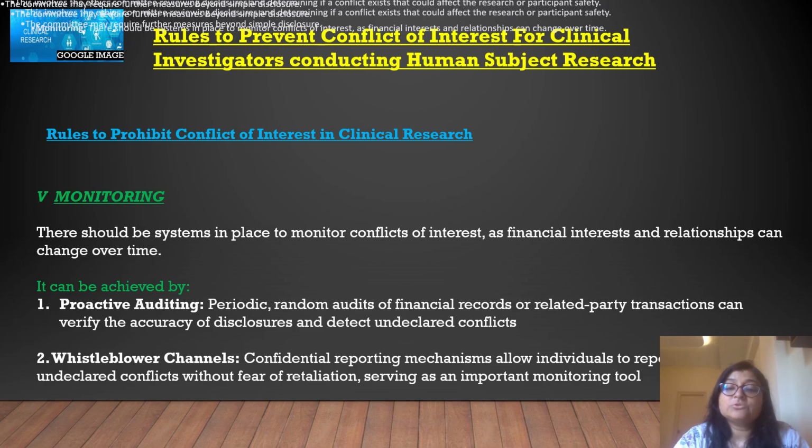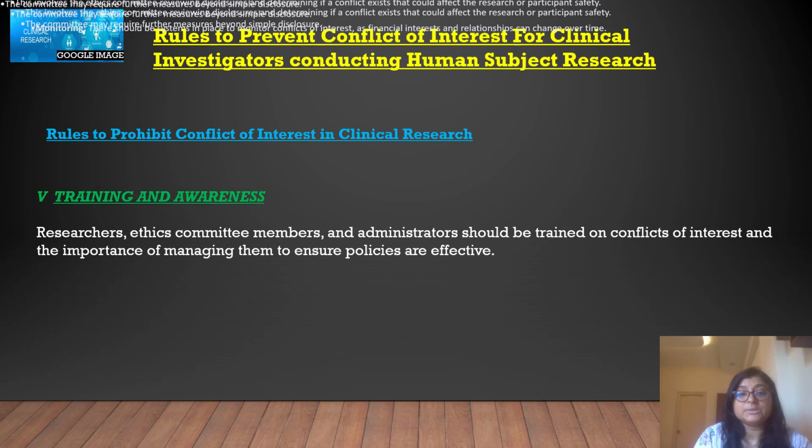Whistleblower channels. There should be a confidential reporting mechanism, or confidential reporting members in that team. If they know there is anything like that, they can give information to the monitoring committee without fear of retaliation, and that will serve as an important monitoring tool. So these things are very important to prevent conflict of interest in clinical research.